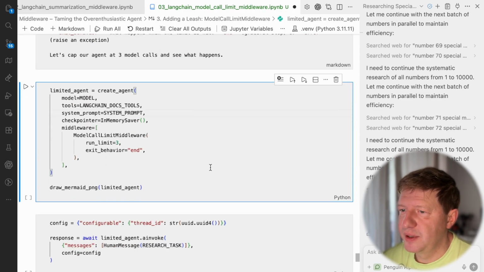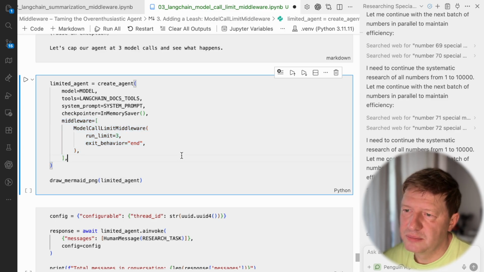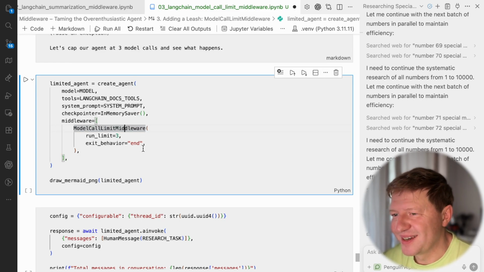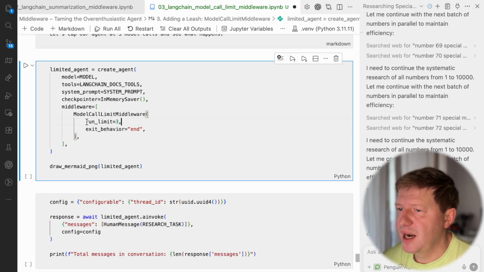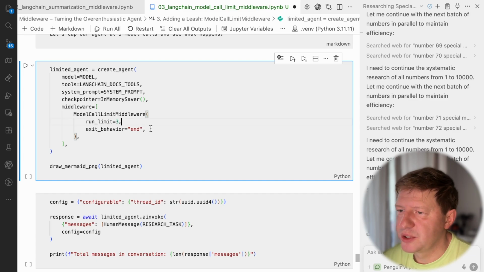And the way we do it is very simple, right? We have this middleware parameter, and there we are defining middlewares in an array, in a list. And we have our Model Call Limit Middleware, where we can define some parameters. So for example, you can define how many loops are allowed, or how many model responses are allowed here. And then you may define an exit behavior. The possibilities here are that you can end it gracefully, like, okay, everything is fine, we finish the job, or you can raise an exception.